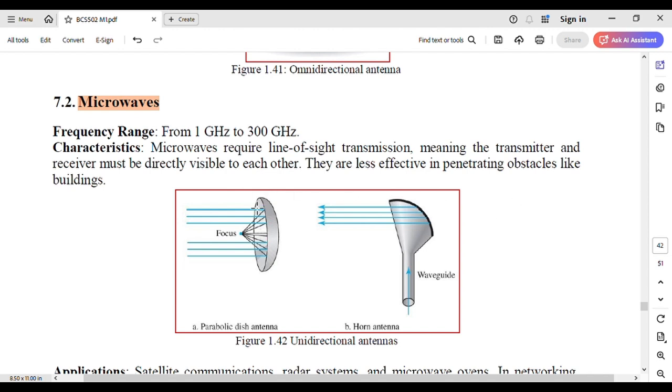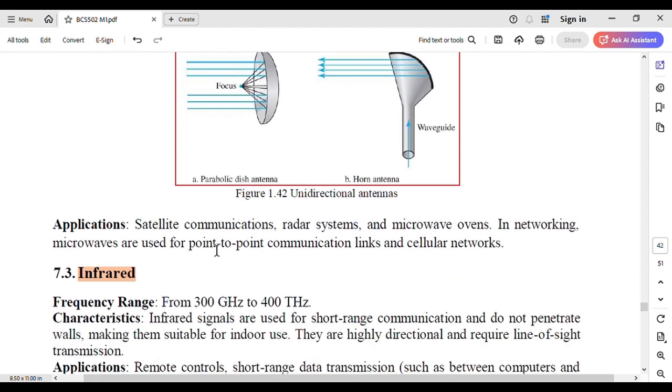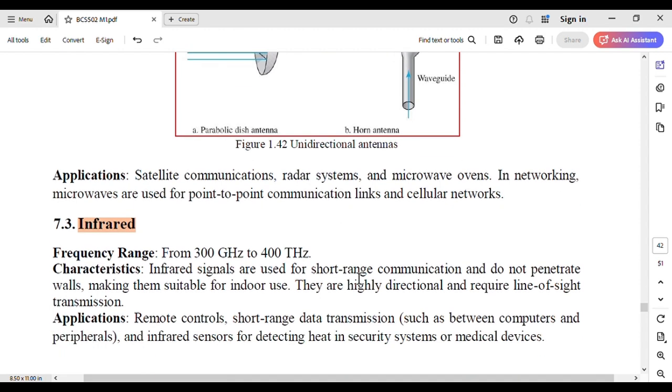If you observe the dish installed at each and every home, we can analyze the microwaves, because the antenna gathers the waves, reflects them from the satellite, and projects them to a single point. So from many different directions it receives the signal, and then a good signal is transmitted to the TVs or other devices. Applications: satellite communications, radar systems, and microwave ovens. In networking, microwaves are used for point-to-point communication links and cellular networks.